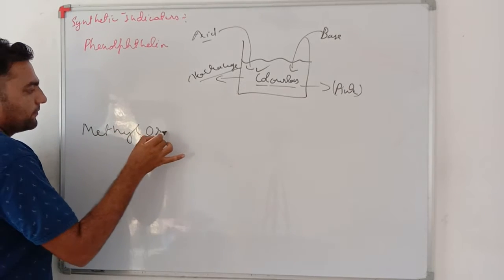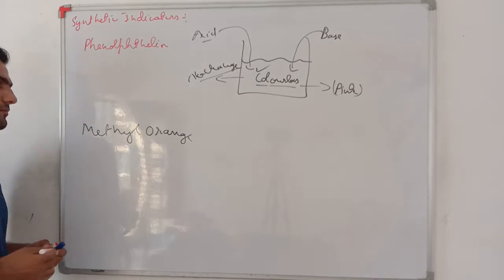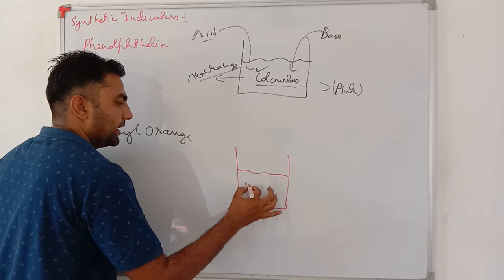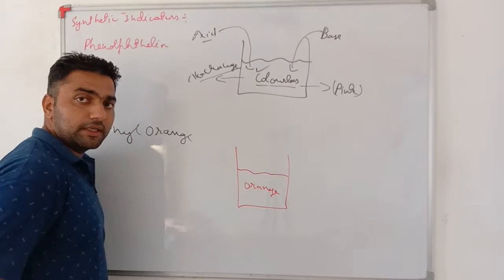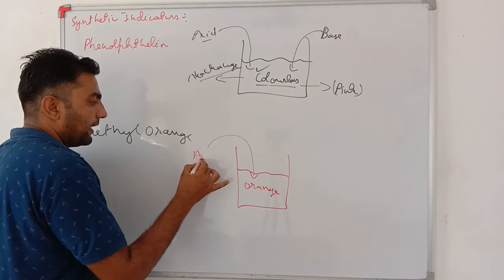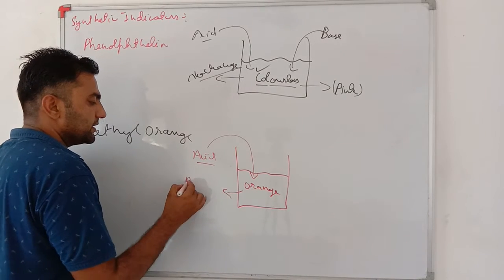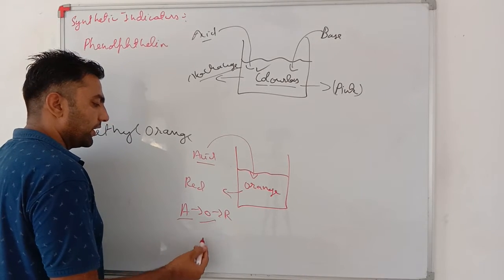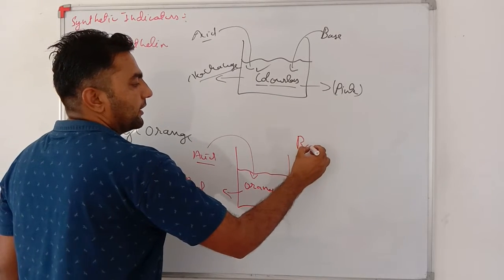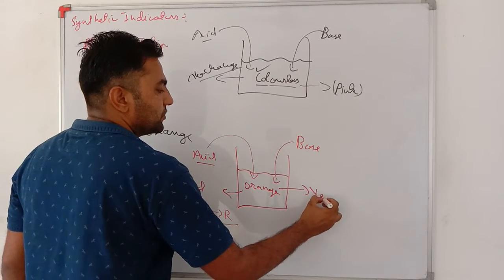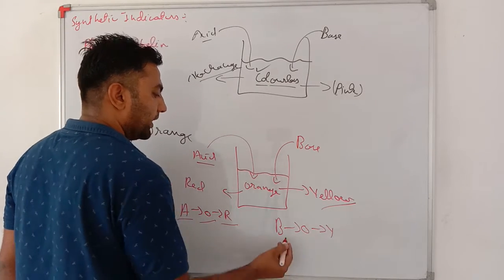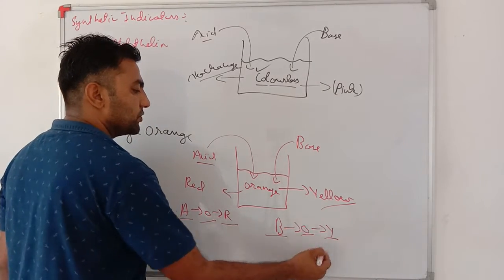Okay. One more indicator is there, that is methyl orange. Methyl orange is a solution that is orange in color. If I add acid in it, then this orange color changes to red. AOR: in acid, orange changes to red. And in base, this orange color changes to yellow. Very important. BOY: in base, methyl orange changes to yellow.